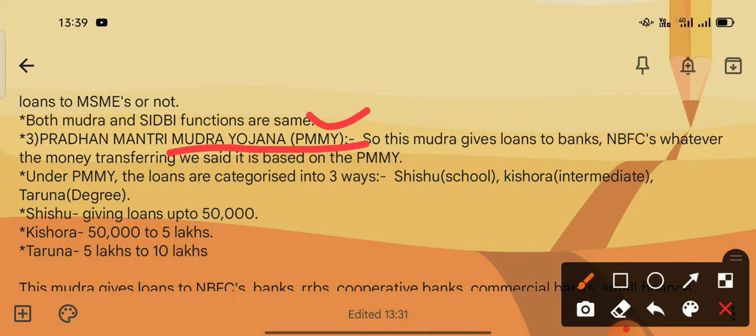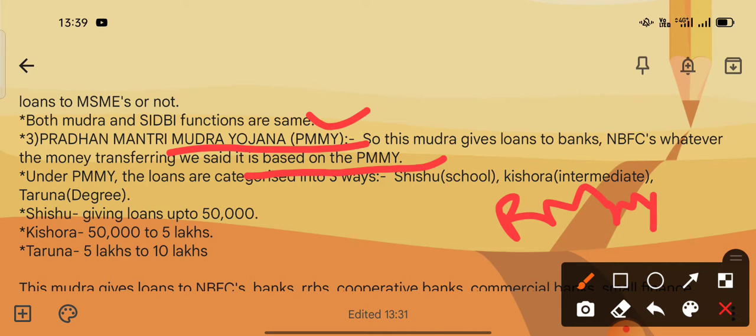The refinancing that Mudra does for banks and NBFCs is based on Pradhan Mantri Mudra Yojana. Under it, the loans are categorized in three ways. First is Shishu, which we can say is the school stage, meaning the initial or beginning level.